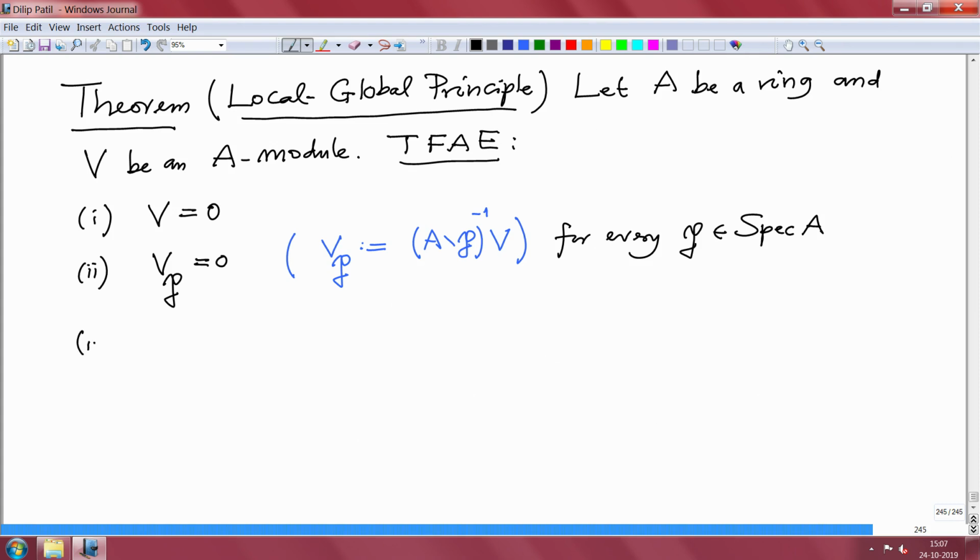Third one, V localized at M is 0 for every maximal ideal.